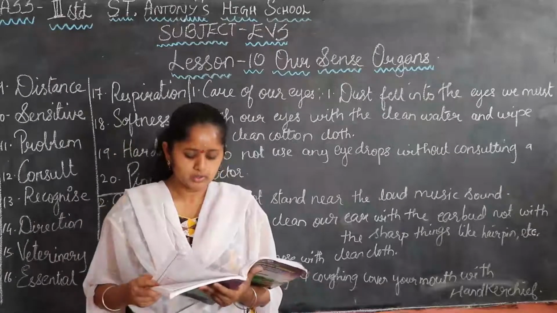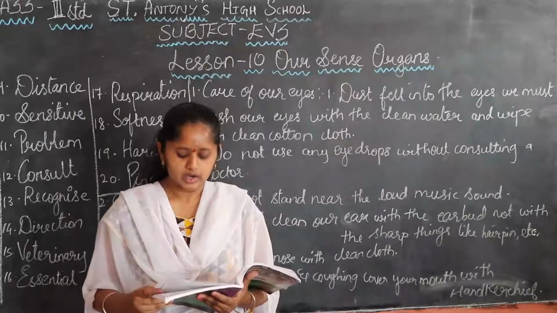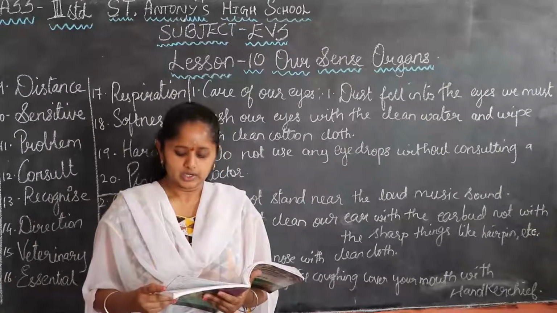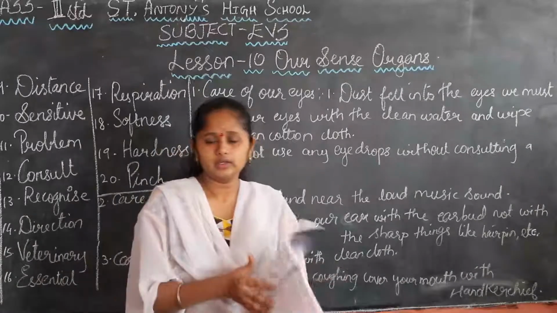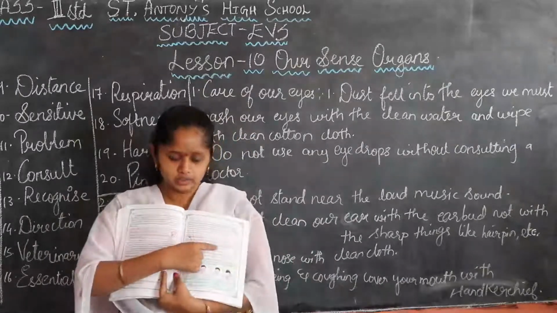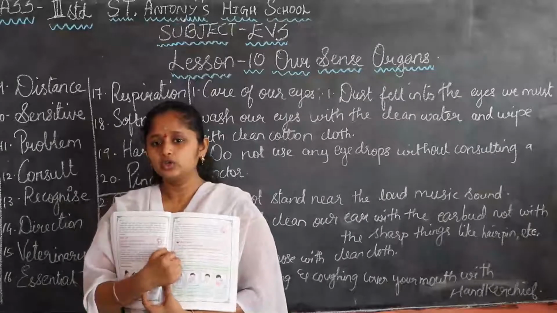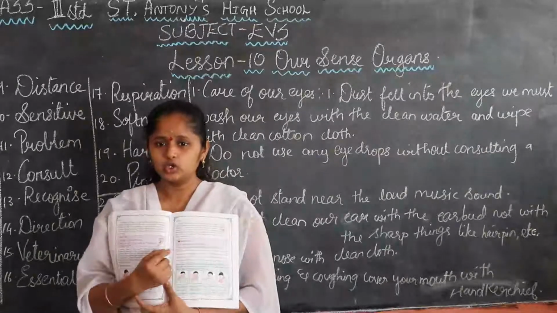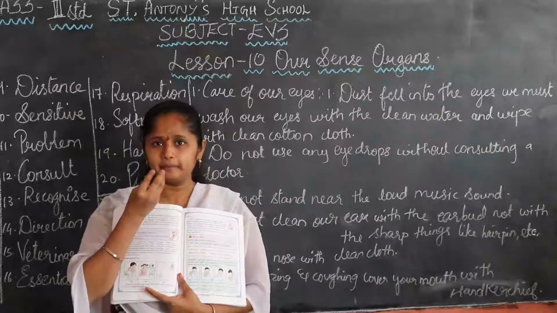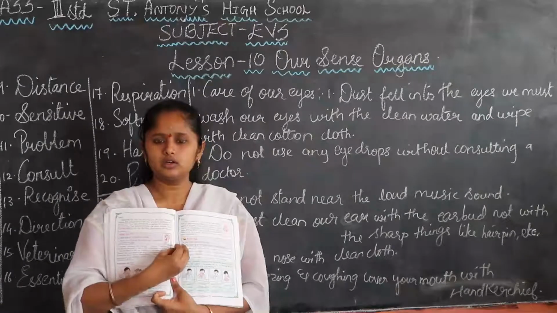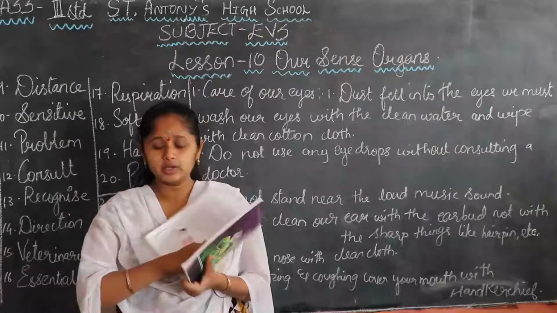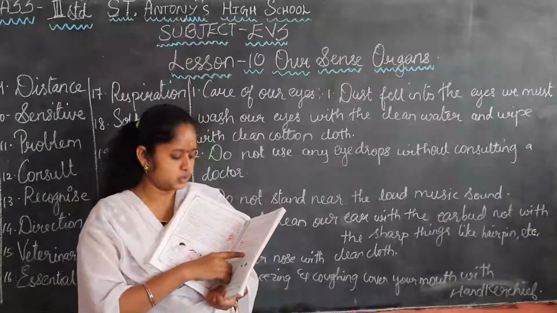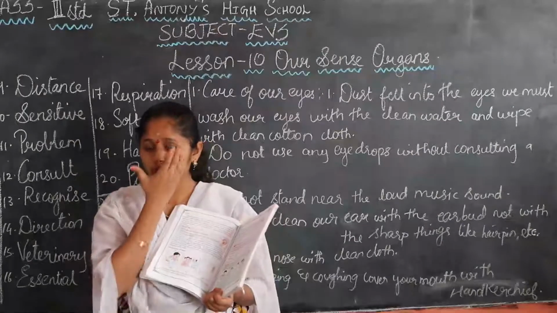So make a list of 10 items that we can identify with their smell. You have to write those 10 items which you smell with the nose. So we smell lemon, orange. Then banana, we smell banana also, and fish smell also we get.